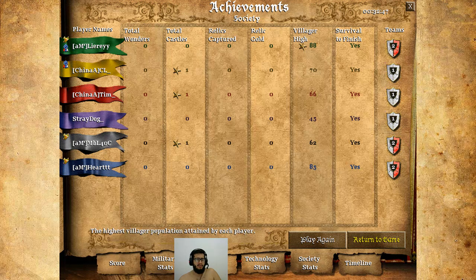And the third one here was CL, after Ting and MBL really close, but Straydog received a deadly blow, like 3 deadly blows, to be honest. The first time he had his push driven back. This was the first time where he was at a disadvantage. The second one was when people killed his villagers, his farmers in the middle, and man, why was his farming in the middle with 1 tower? He wanted to lose the villagers. And the third one was when they killed his TC and forced him to be at a villager disadvantage.